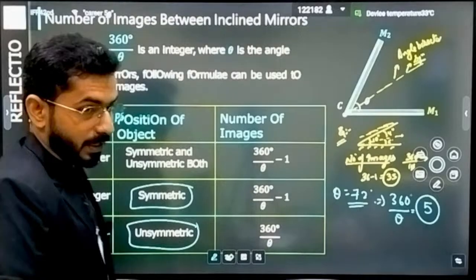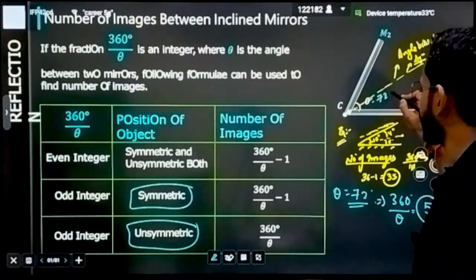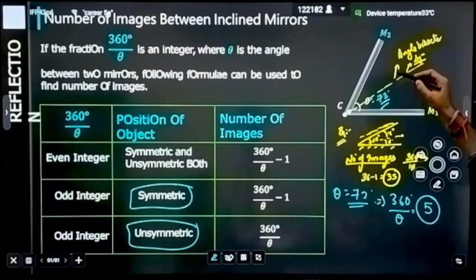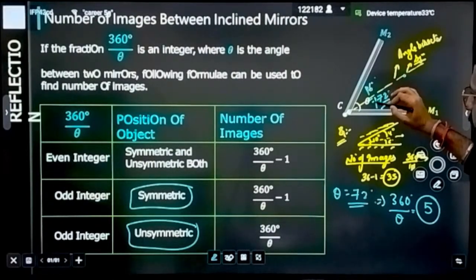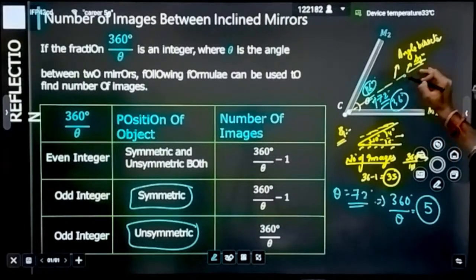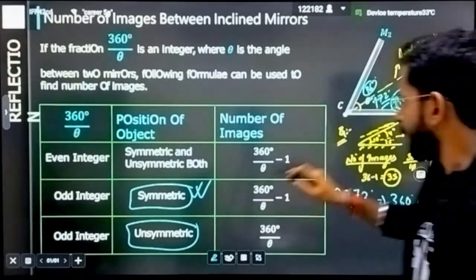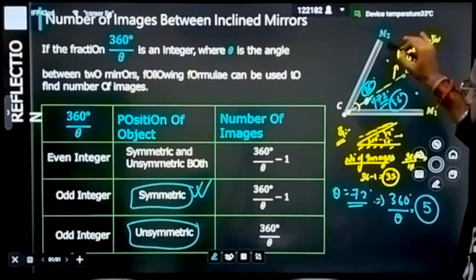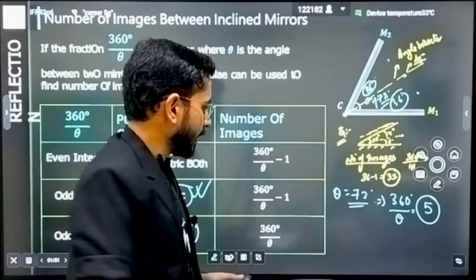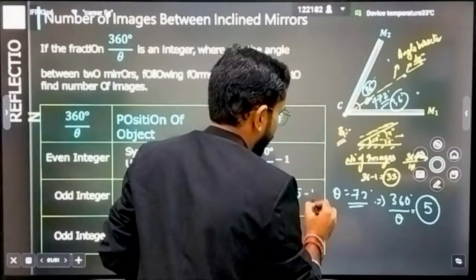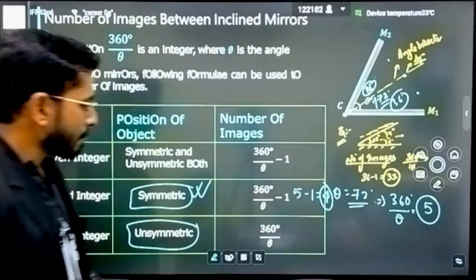Now what is the meaning of symmetric and unsymmetric? Let's suppose this was the angle between the mirrors, and this angle was equal to 72 degrees. If your object is lying at the angle bisector, exactly 36 from here, exactly 36 from here, this kind of thing is called symmetric. But if it is lying either on the lower side or the upper side, then it is called unsymmetric. So if it is a symmetric case, then again it will become n minus 1, that means 5 minus 1. The number of images will be 4.